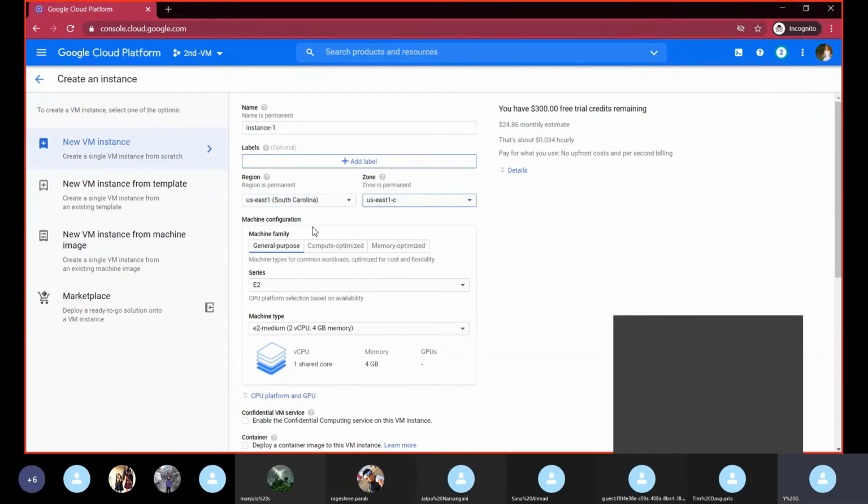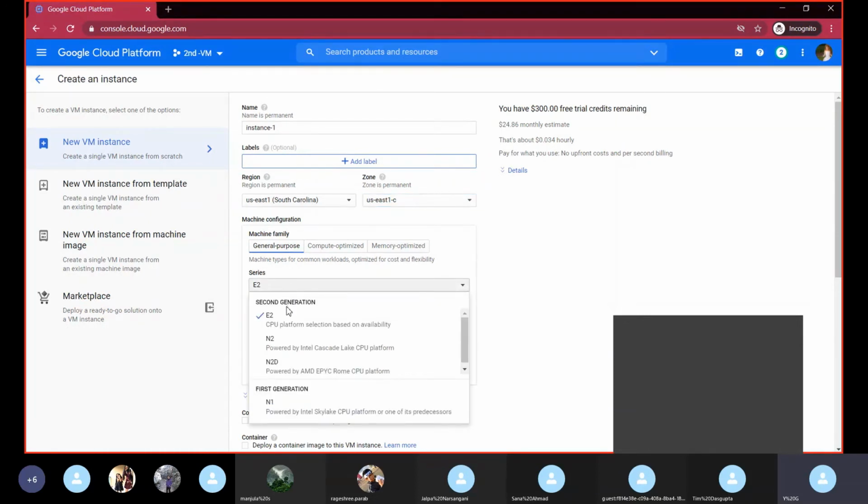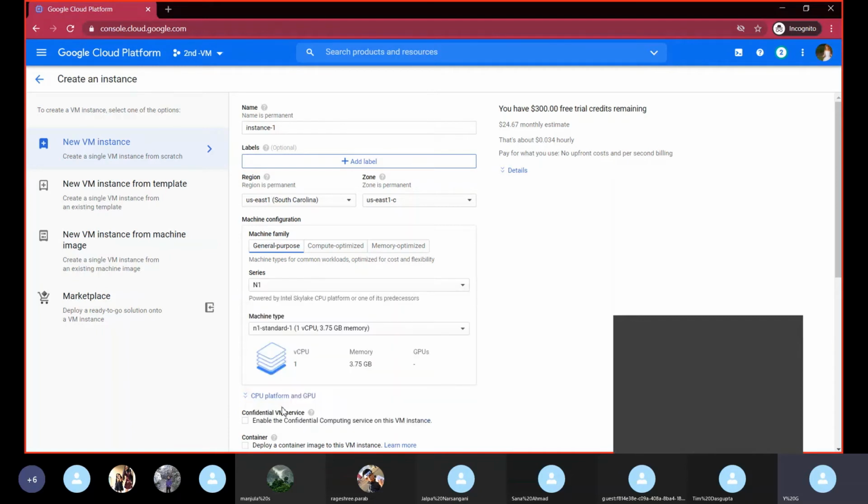As we discussed earlier, two kinds of families, predefined and custom defined machines. In this also, I'm choosing the predefined. In that I'm choosing the general purpose. For the trial purpose only, they don't give the compute optimized and the memory optimized versions. See the naming convention, how it is like E2, N2, N2D and N1. So for the presentation purpose, I'm just creating the N1.